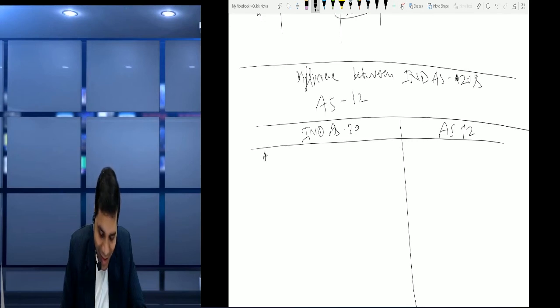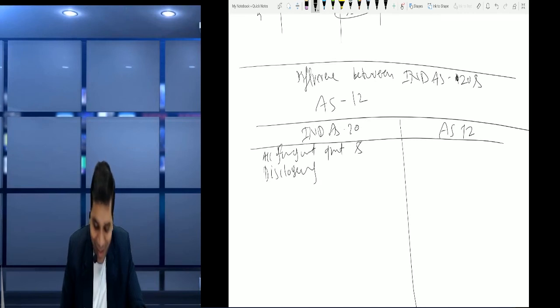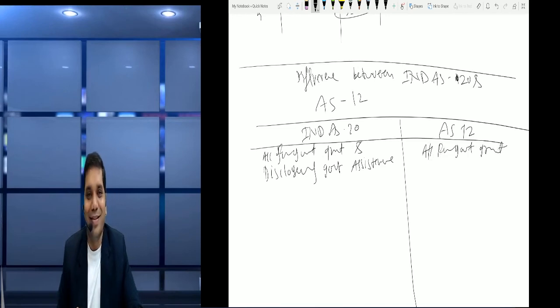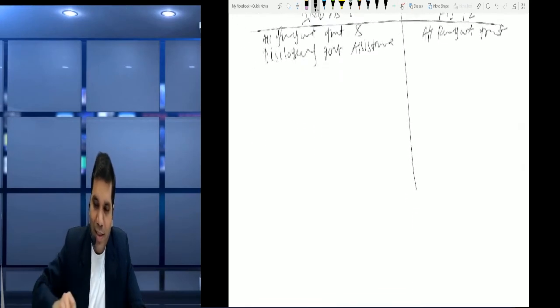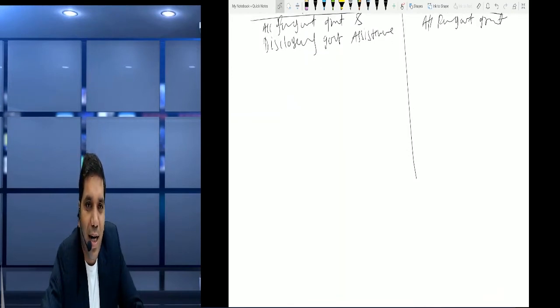Yes, accounting for government grants and disclosure of government assistance. And this is only accounting for government grant, right? So this is the meaning of this. Now let me start the difference.